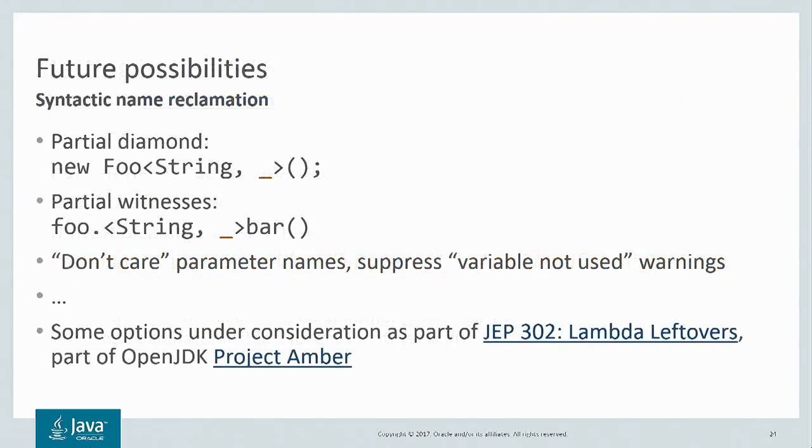So why are we doing this? We want to reclaim the underscore as syntactic real estate and repurpose it for more useful things. Those more useful things are described in JEP 302, Lambda Leftovers, JEP being a JDK Enhancement Proposal.